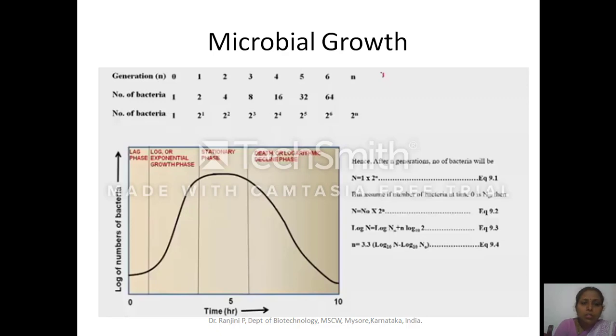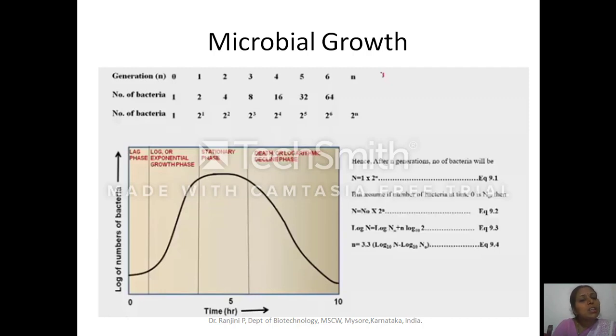Now, when you grow the microorganism, at time 0, imagine we are inoculating one bacterium into the medium. Just imagine this is an E. coli cell that is inoculated into the media. After 20 minutes, this one cell will divide into two cells. It will form the two daughter cells. So this is called generation number 1, the first generation. And the time required for the single cell to produce the two daughter cells is called the generation time.